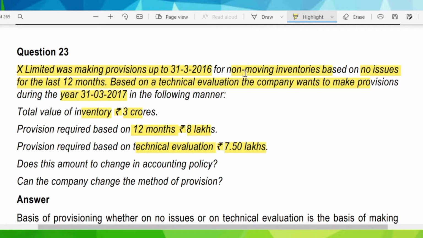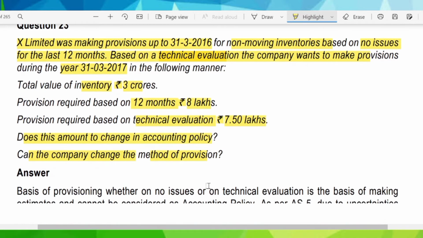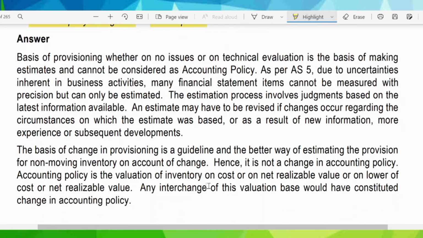So earlier the non-moving inventories were based on no issues for the last 12 months. Now it will follow the technical evaluation. So both the provisions as per no issues and as well as the technical evaluation are given to us. Now we have to say, does this amount to change in accounting policy? Is this change amounting to change in accounting policy? Also we have to state whether the company can change the method of such provision. So now let us look into the answer.